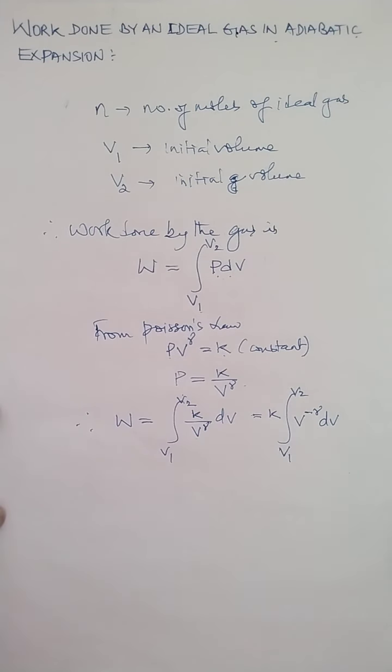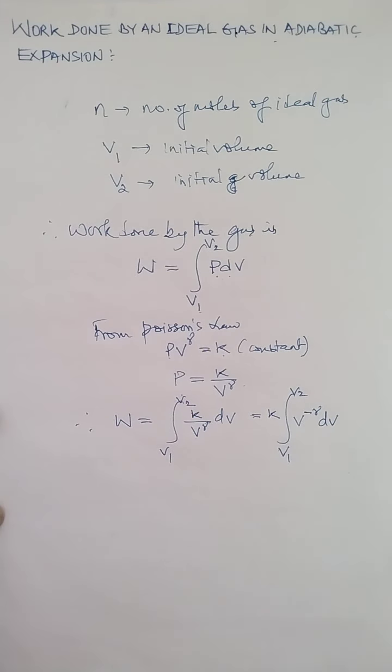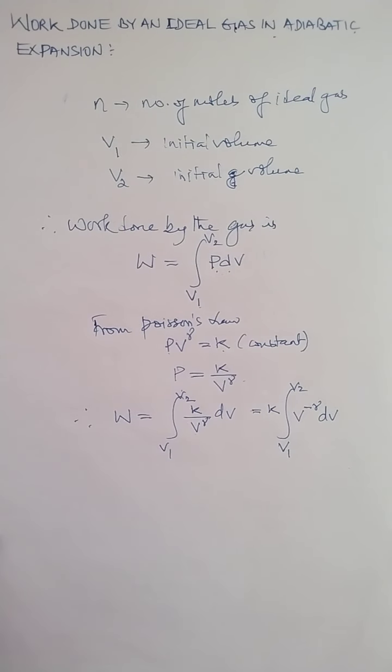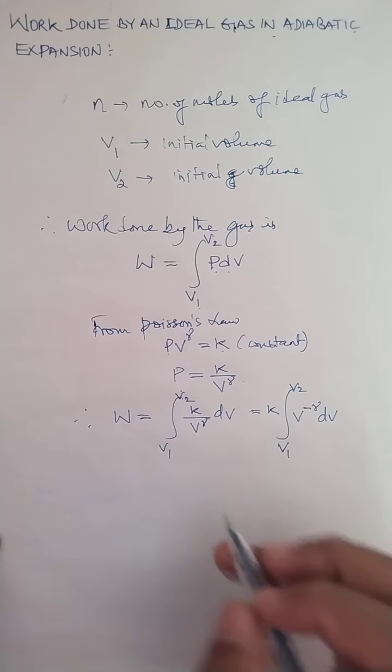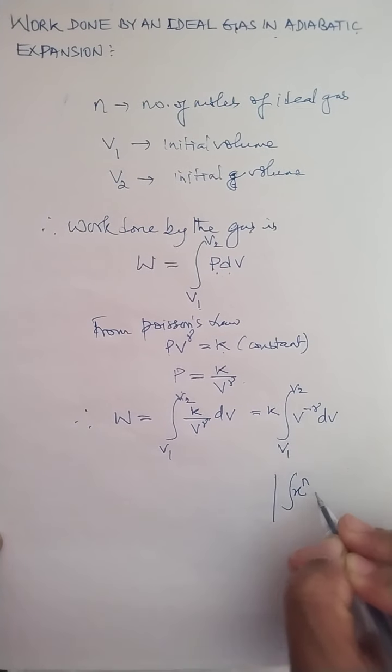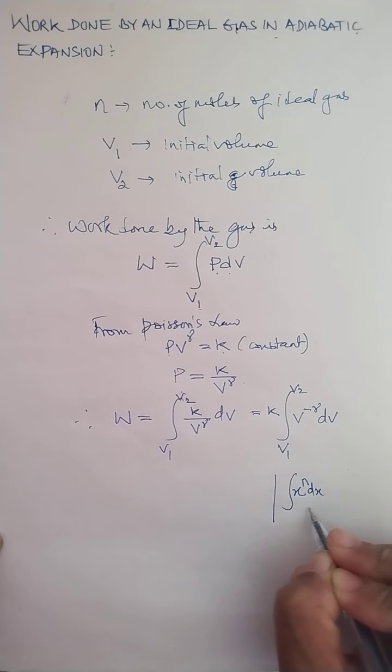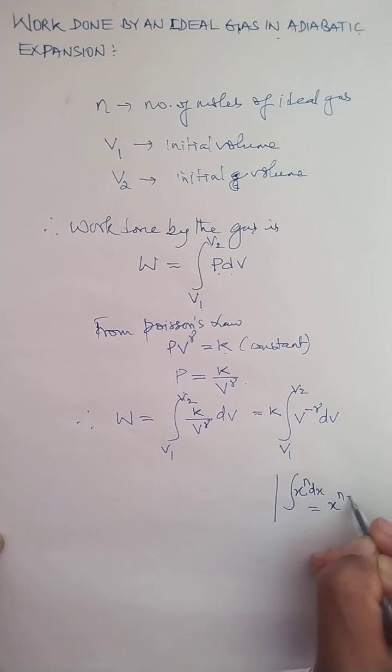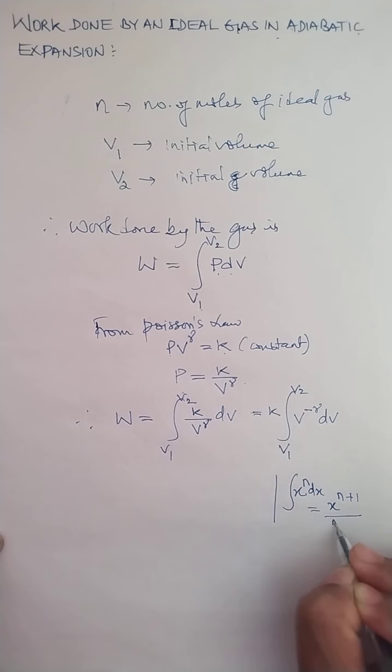Now this time I need to use a different formula of integration. Children, in calculus there is one formula of integration: integration of x to the power n dx is given by x to the power n plus 1 divided by n plus 1.